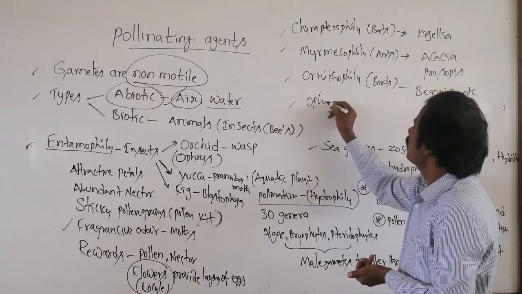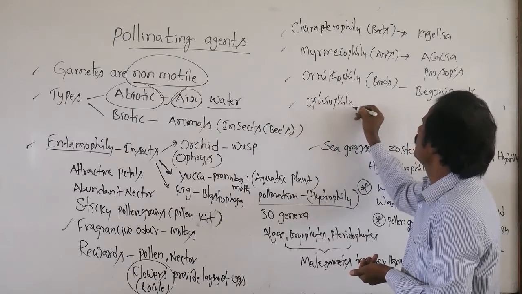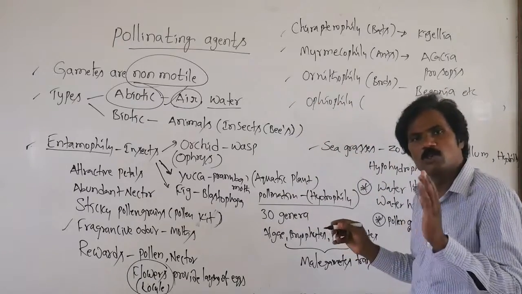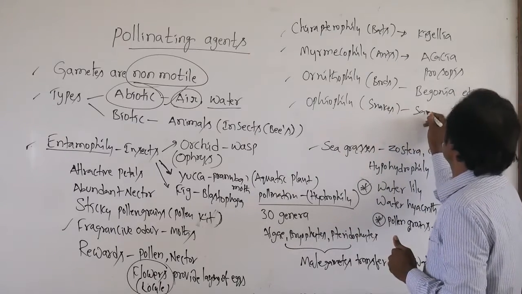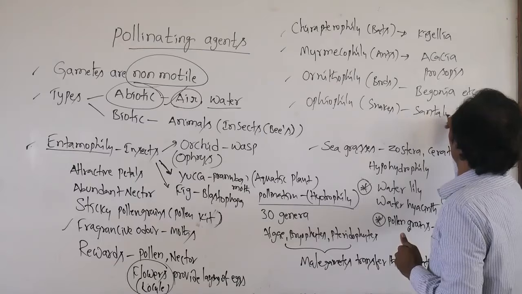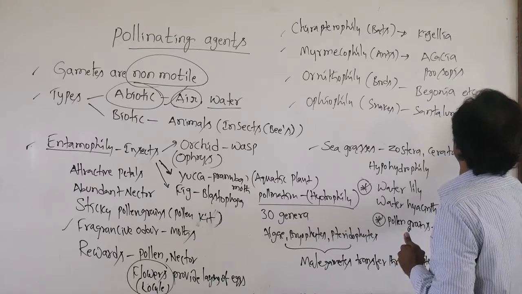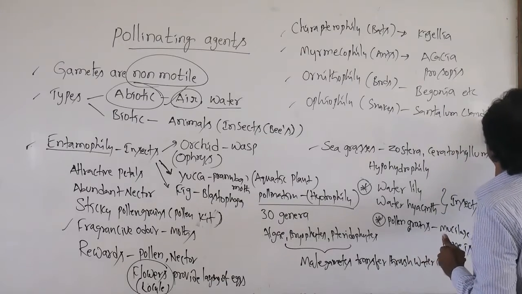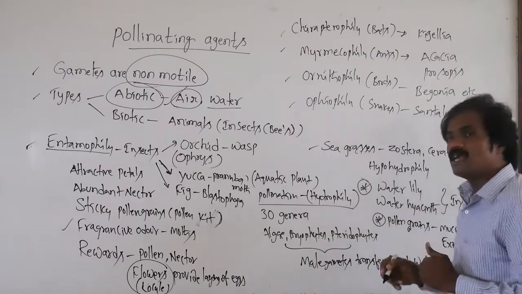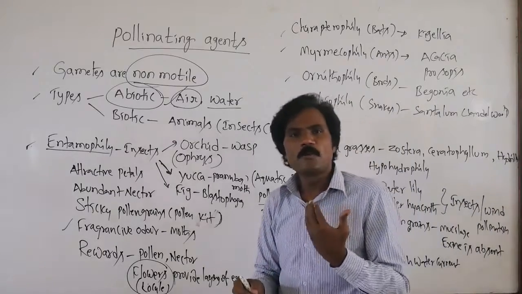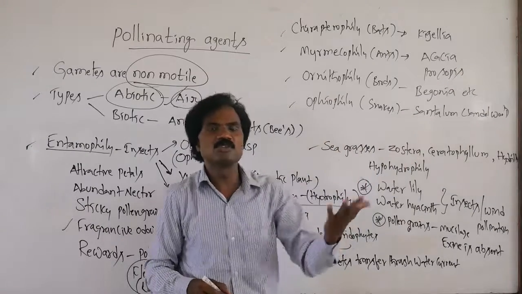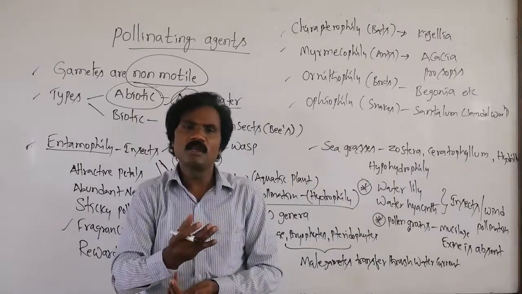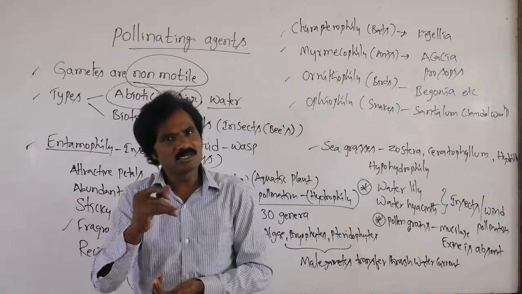Then ophiophily, the pollination takes place through snakes. Like Santalum, that means sandalwood. In sandalwood, Santalum album, the pollination involves ophiophily, that means snakes. Okay? The remaining we will discuss in the next class.